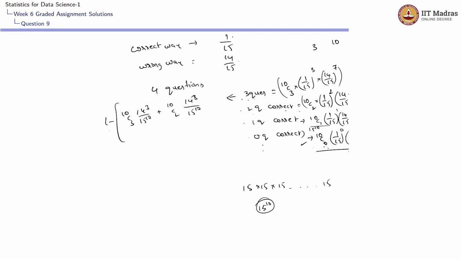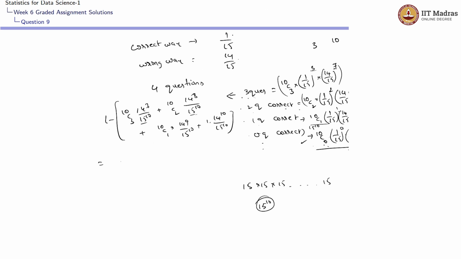This 10 is nothing but 2 plus 8. Here 3 plus 7 also would be 10. 1 plus 9 would be 10. 10 plus 0 would be 10. That's why I'm taking this denominator as common. And plus 10C1 into 14 power 9 divided by 15 power 10 plus 10C0, which is nothing but 1 into 14 power 10 divided by 15 power 10.